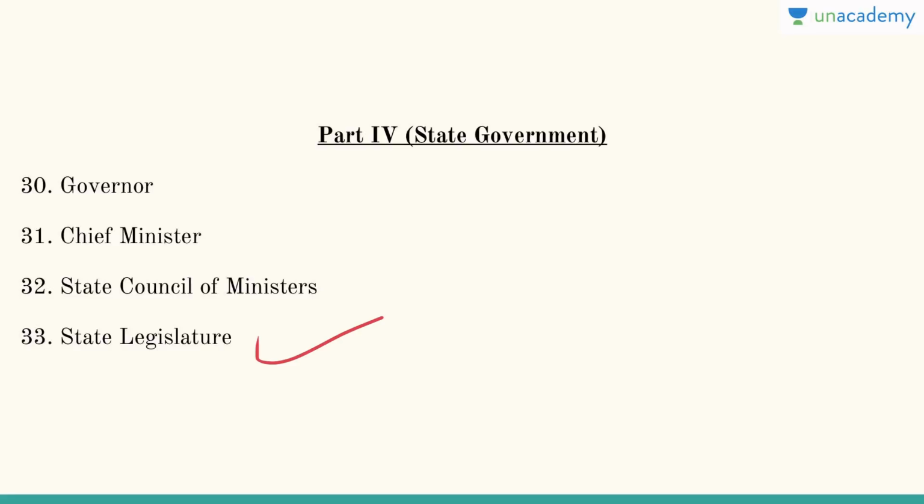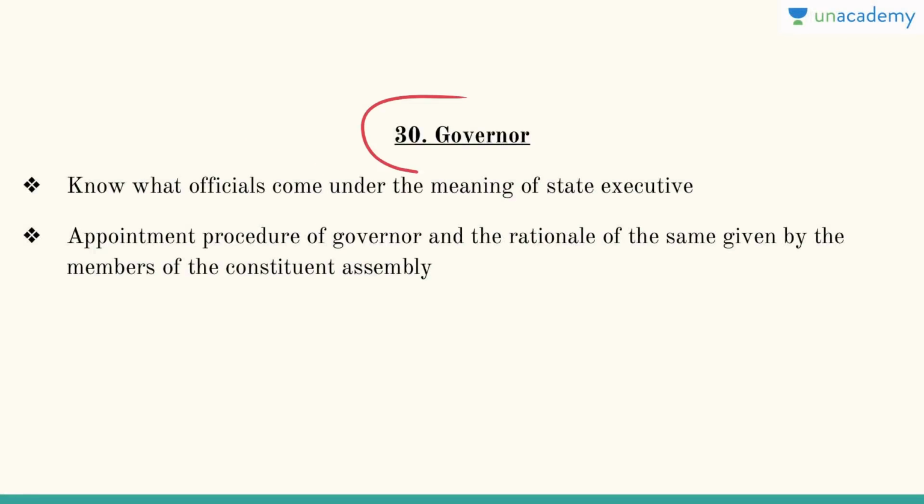And in this lesson I'll tell you everything, all the important topics which one need to understand to cover these chapters. So chapter 30 is basically governor. So in this we will know what officials come under the meaning of state executive. So that is the first and the foremost thing, because they can ask you in UPSC which of the following officials are under the purview of state executive or not.